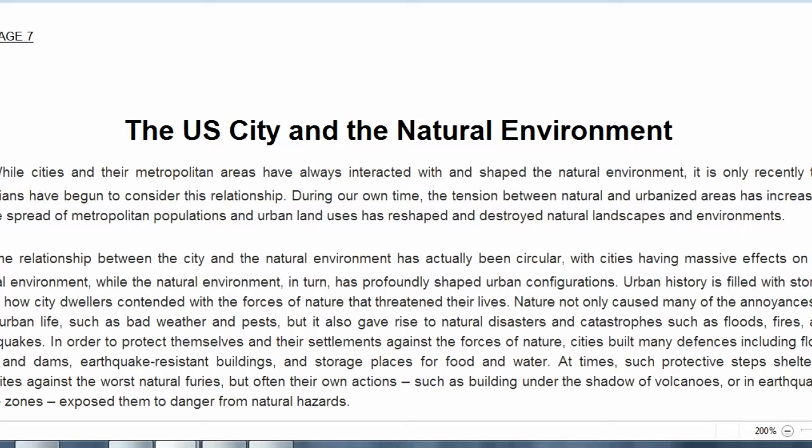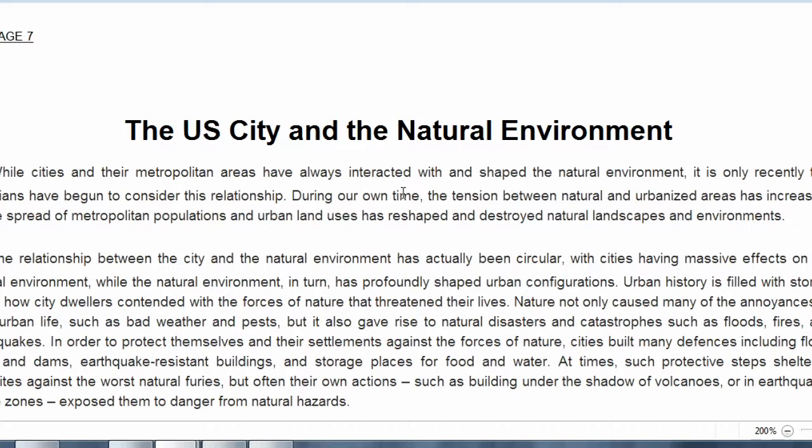Okay, now paragraph A. While cities and their metropolitan areas have always interacted with and shaped the natural environment, it is only recently that historians have begun to consider this relationship. During our own time, the tension between natural and urbanized areas has increased as the spread of metropolitan populations and urban land uses has reshaped and destroyed natural landscapes and environments.